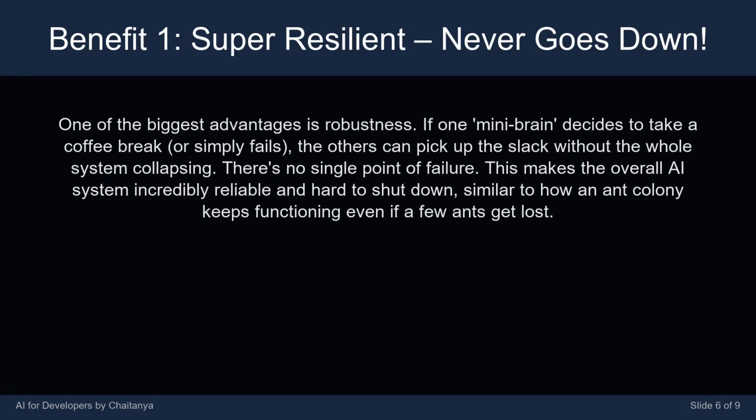One of the biggest advantages is robustness. If one mini brain decides to take a coffee break, or simply fails, the others can pick up the slack without the whole system collapsing. There's no single point of failure. This makes the overall AI system incredibly reliable and hard to shut down. Similar to how an ant colony keeps functioning even if a few ants get lost.